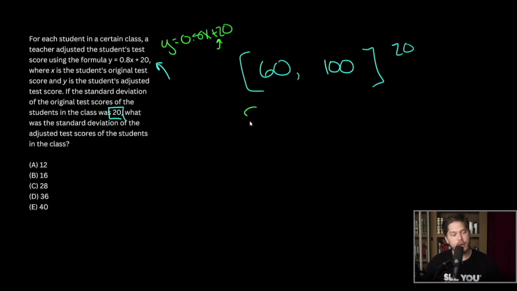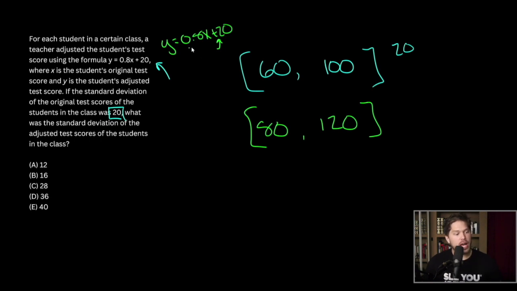If we add 20 to both of these, we'll have 80 and we'll have 120. And while our mean did shift up, the spread of our values and the distance from the mean remained constant. The mean for this set is 100 and the distance is still 20. 80 is still 20 less than 100 and 120 is still 20 more than 100. So just adding or subtracting consistently across your values will not change your standard deviation.